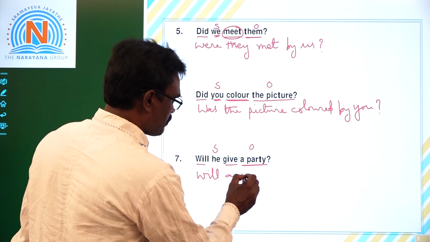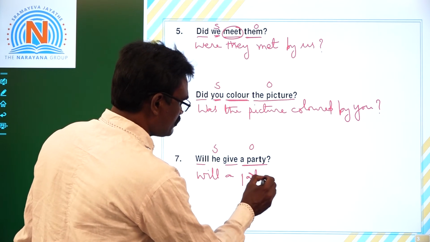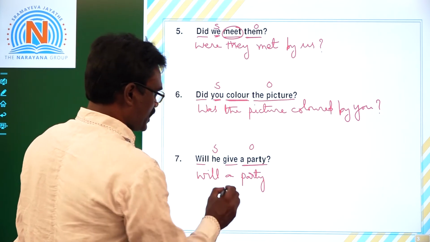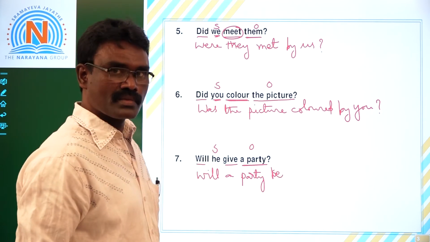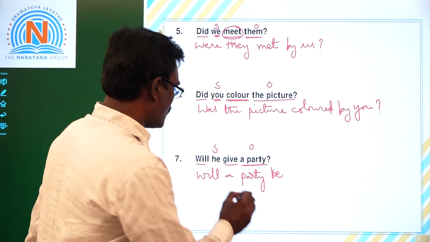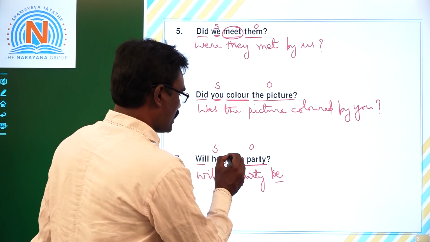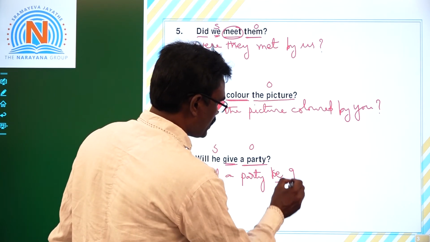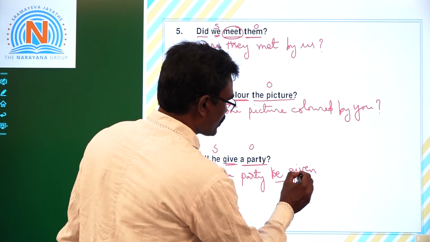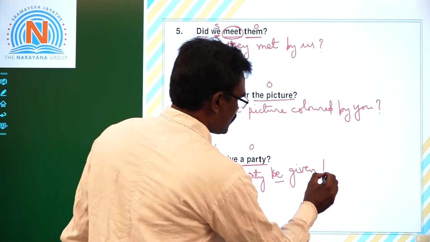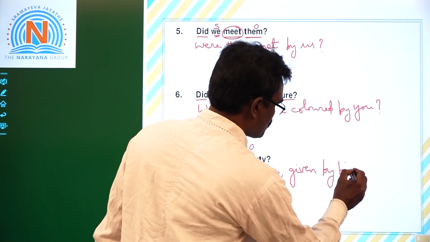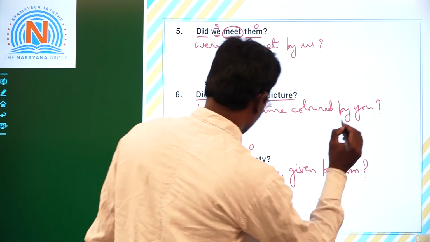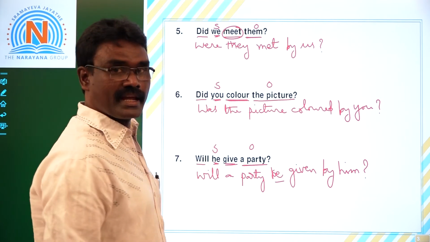Will a party, after this one, be form, be, because it is future tense. Will a party be, and V3 of this main verb, given. Given by, so he becomes by him. Will a party be given by him?